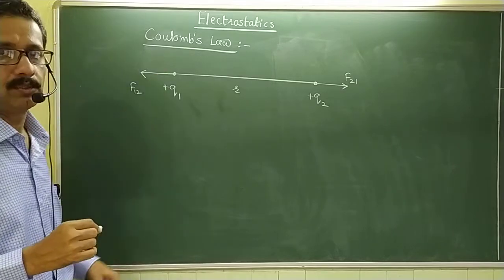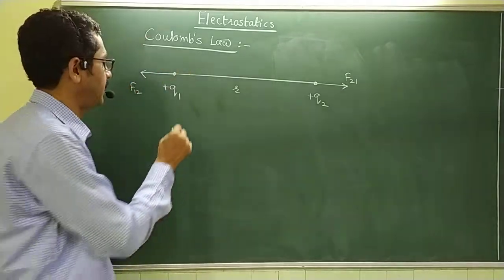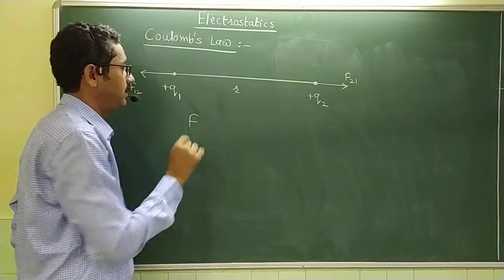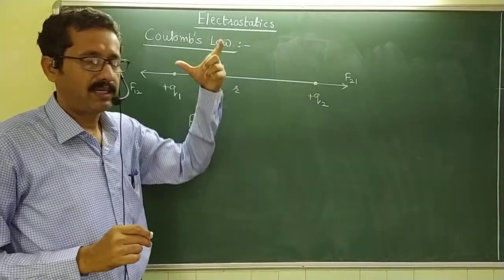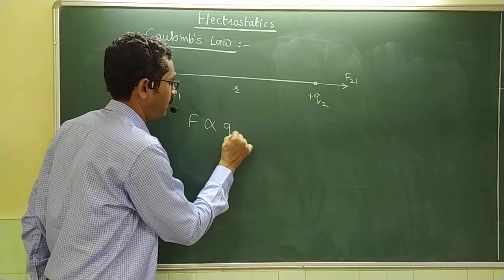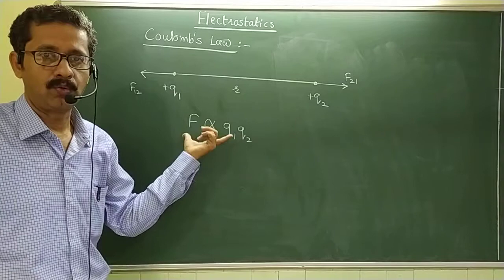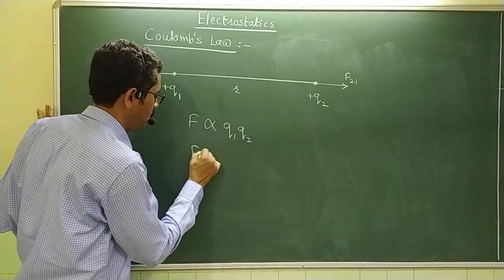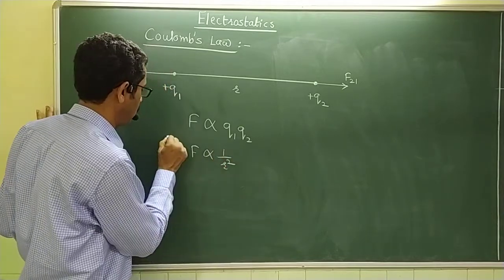Then this law states that the force of attraction or repulsion F between two point charges separated by distance r is directly proportional to the product of the magnitudes of the two charges. So F is directly proportional to Q1 Q2, and inversely proportional to the square of the distance between them. That is, F is inversely proportional to r squared.